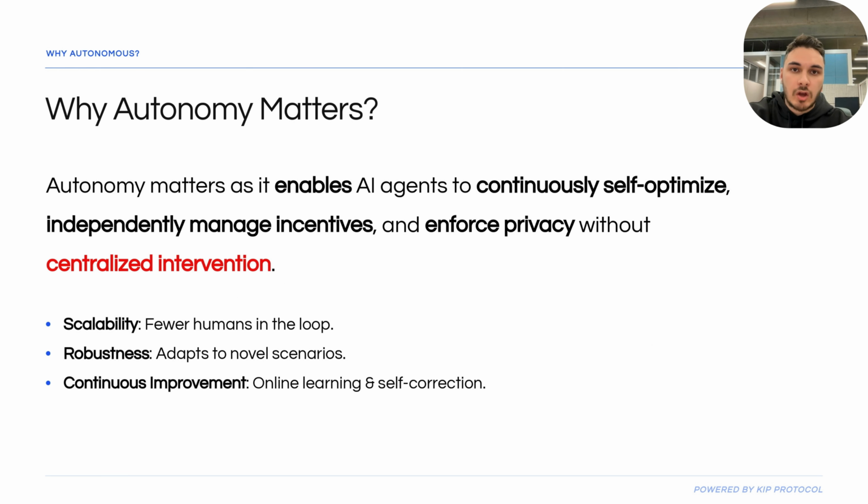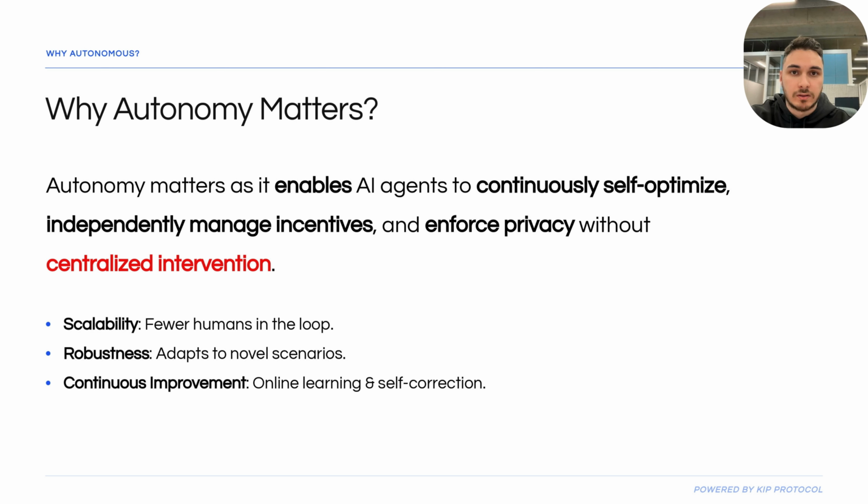The next topic is why autonomy matters. Why do we even care about autonomy? I'm assuming you will ask yourself this, because we will be mentioning it throughout the program over and over. First, scalability. Truly autonomous agents reduce the need for constant human oversight. Second, robustness. Autonomous agents can handle unexpected events.